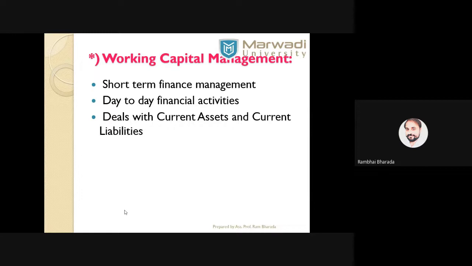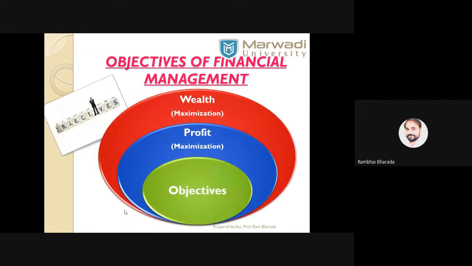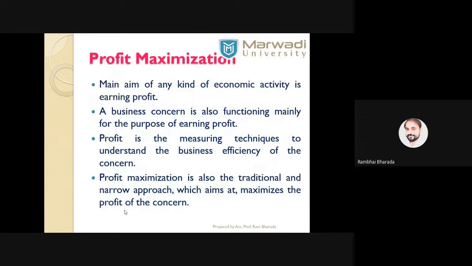Now, moving on to the next topic, the next question that we have: objectives of financial management. Generally, we have two objectives: profit maximization and wealth maximization. All companies are always trying to get the maximum profit by increasing the sales, by increasing the selling price, by increasing the number of customers, by giving discounts, by giving various offers, by doing publicity and advertising.